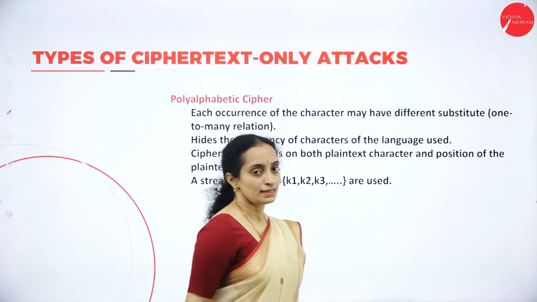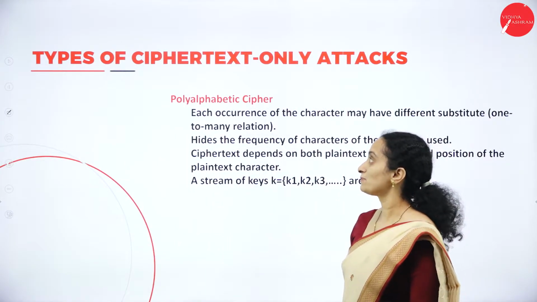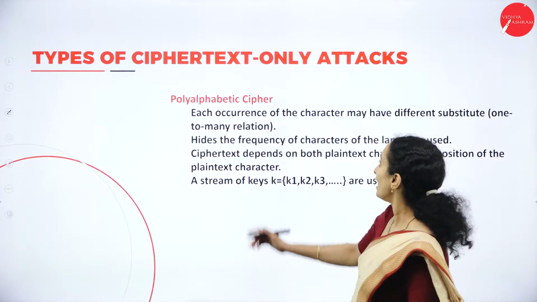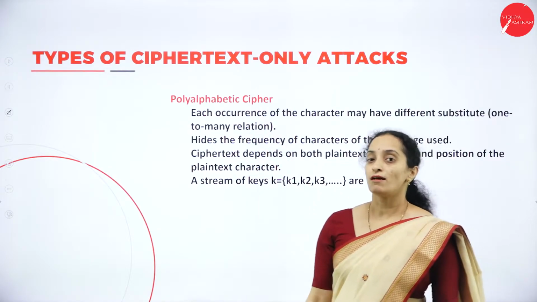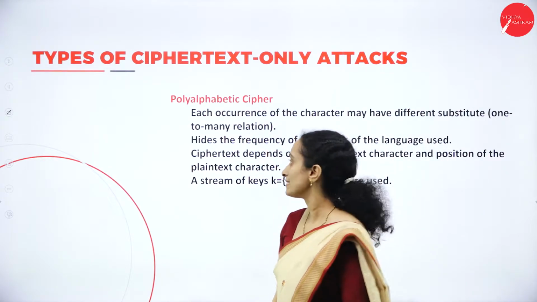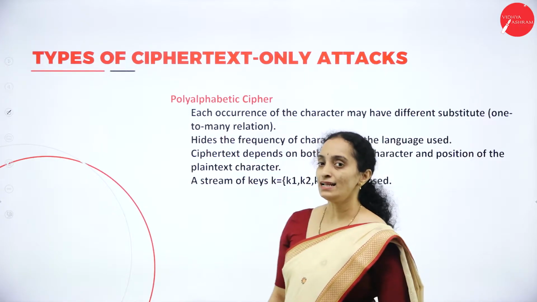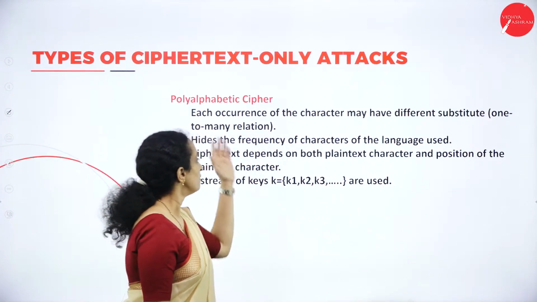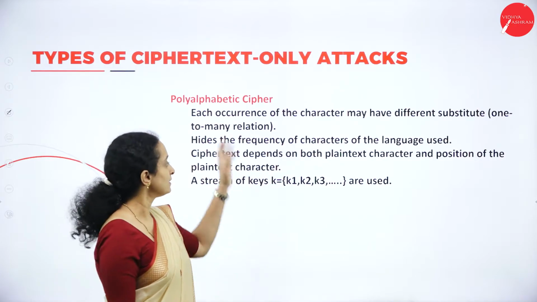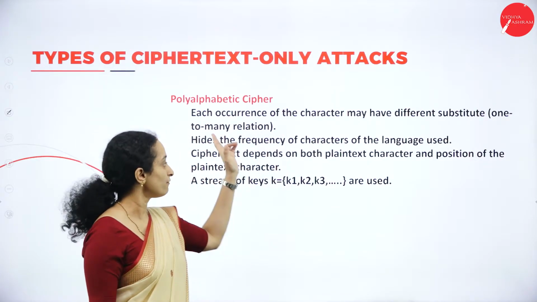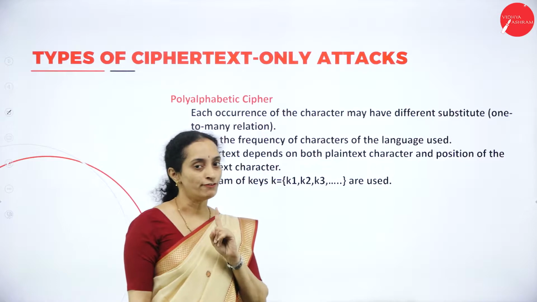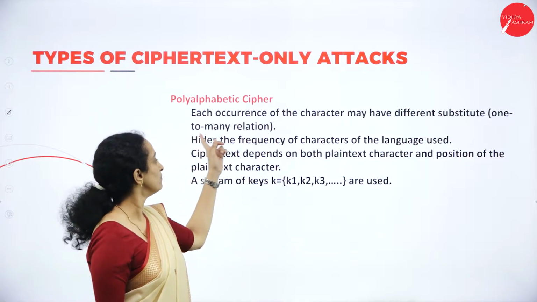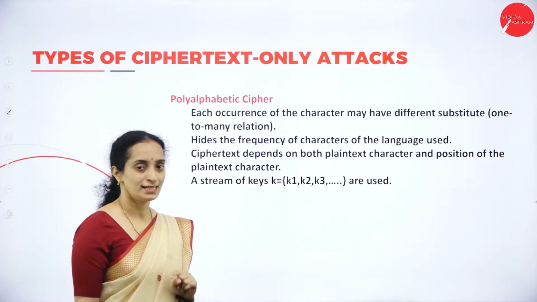In this, we have the types of ciphertext-only attacks, and the polyalphabetic cipher. As I said, a polyalphabetic cipher will generate a different character for each occurrence of a single character, which is a one-to-many relation.